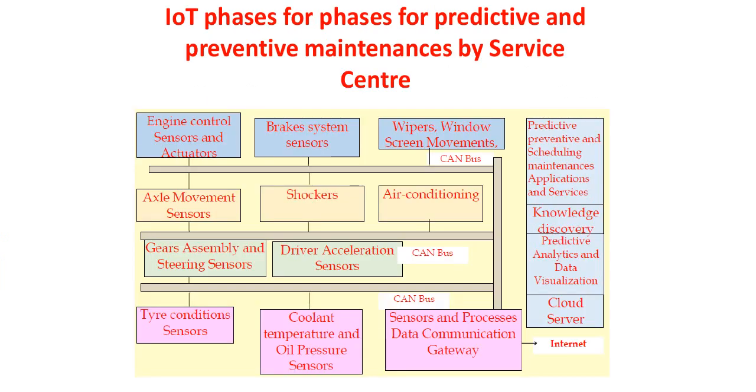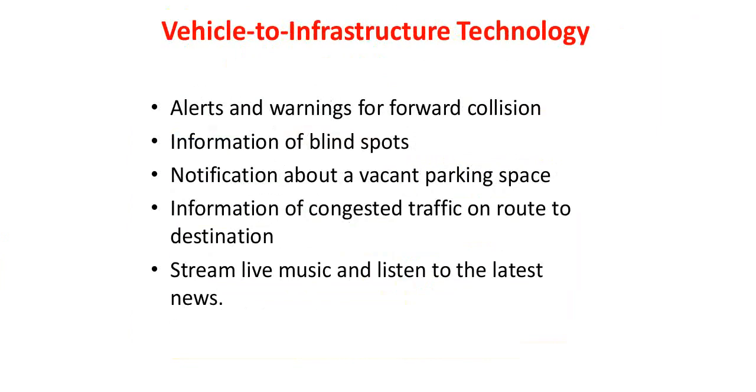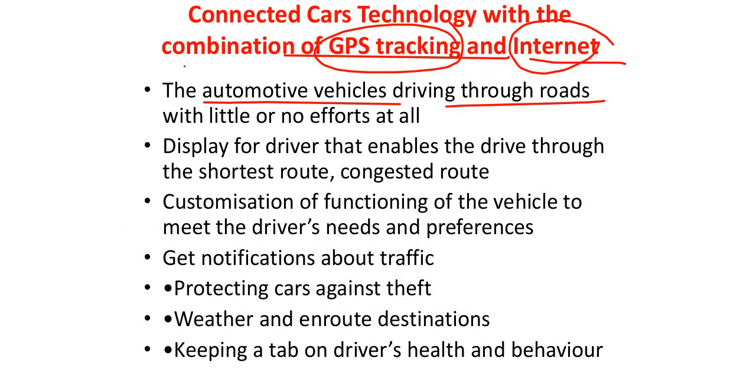Okay, so autonomous car, I will come to this later. Okay, so connected car technology with the combination of GPS tracking and internet, the automotive vehicles driven through roads with little or no efforts at all. So ultimately we are interested in these things. Why IoT? Ultimately you will have to have the comfort and convenience, right, with little or no effort at all. Display for the drivers that enables them to drive through the shortest route, congested route.